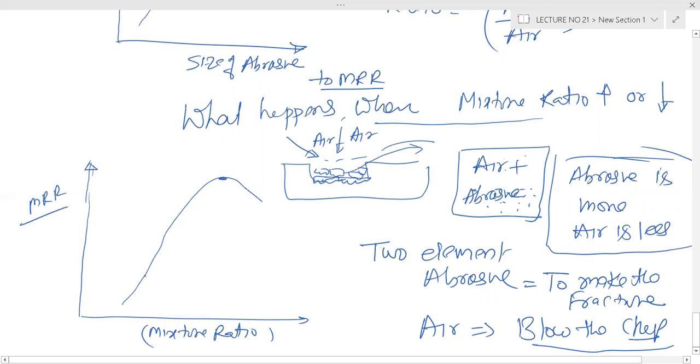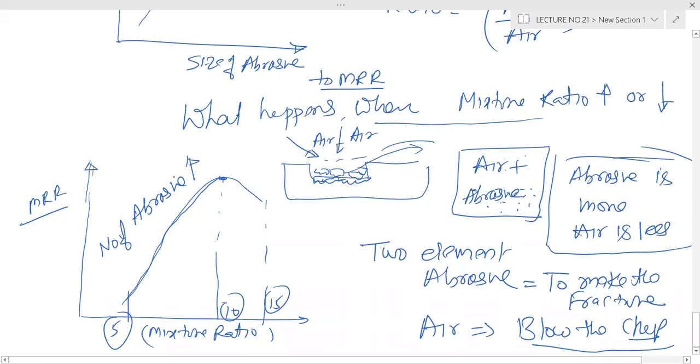Right? So in the first case, what happens when the mixture ratio increases, the number of abrasives increases. Suppose this is the mixture ratio. Suppose I am writing here it is 5, here it is 10, or here I am writing 15, in some unit, just to make you understand. Number of abrasives increases means number of collisions increases, and then the metal removal rate increases.